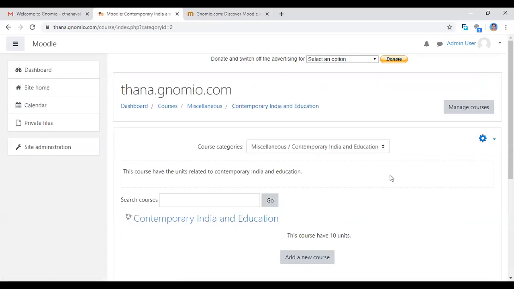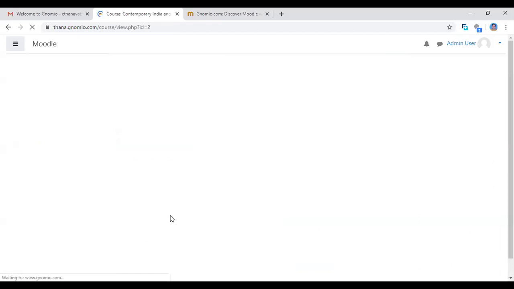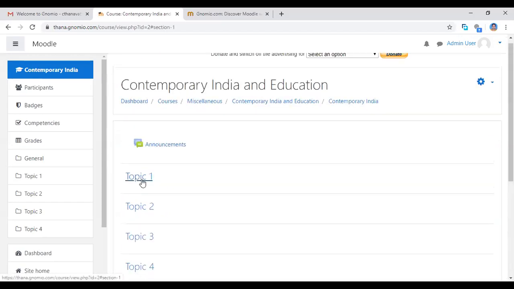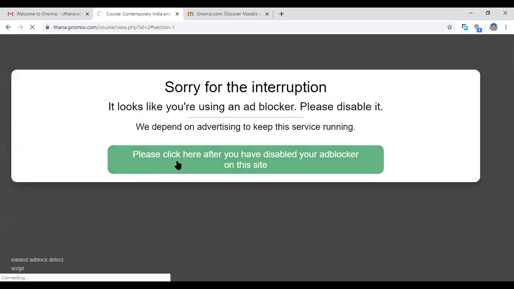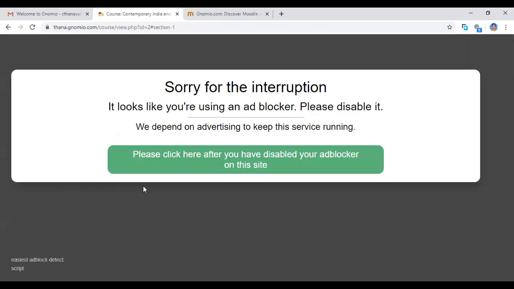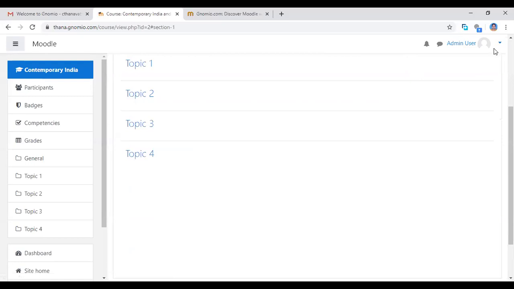Next, we are going to add the topics one by one. So you click the Contemporary India and Education course button here. See, now you are going to add one by one. If you click the topic, you can't change or edit anything else. If you want to change or edit anything else, only the site administrator can do it. So you see here, the button will be there.